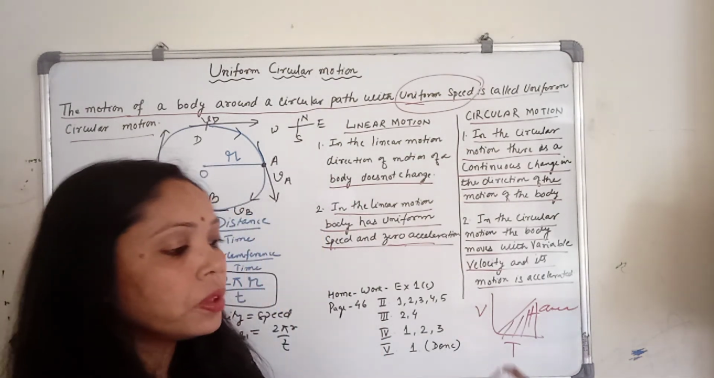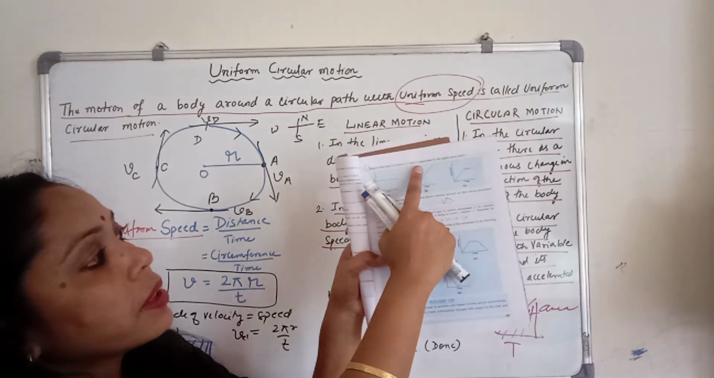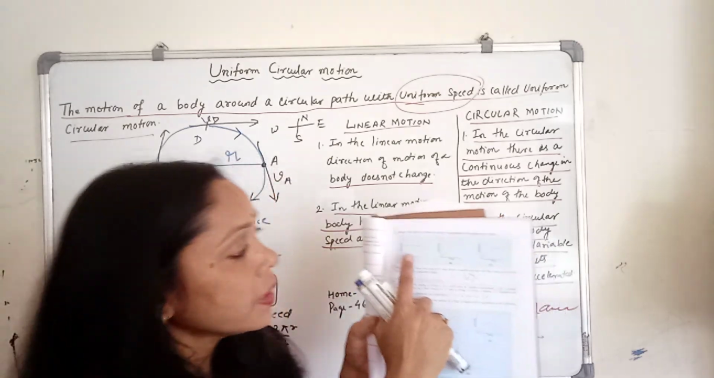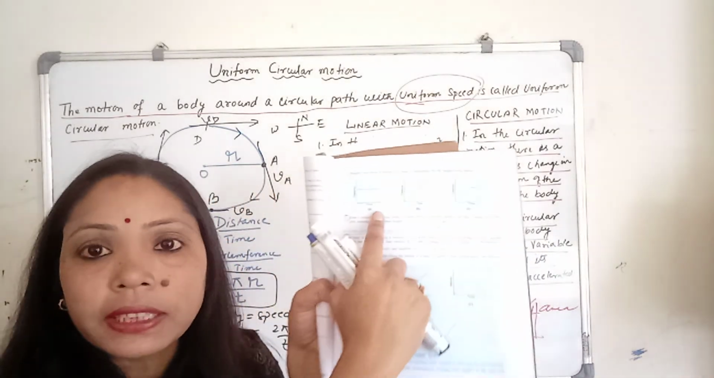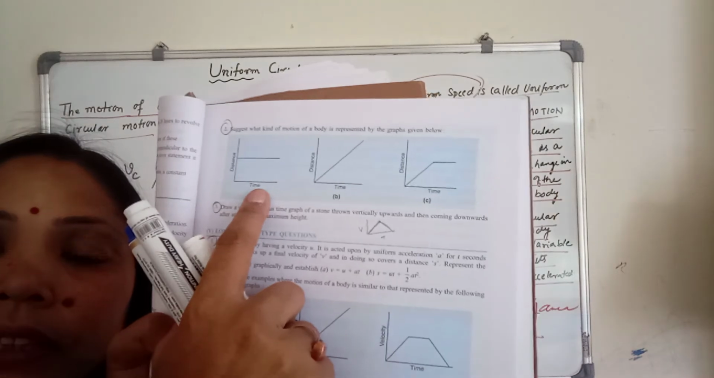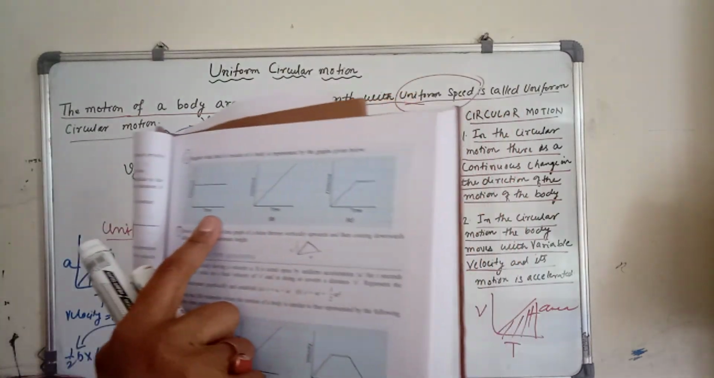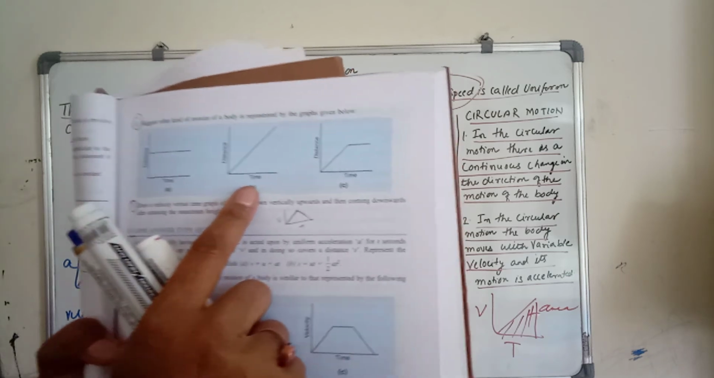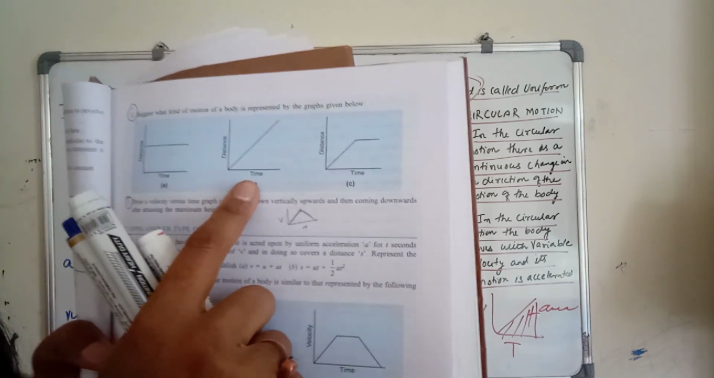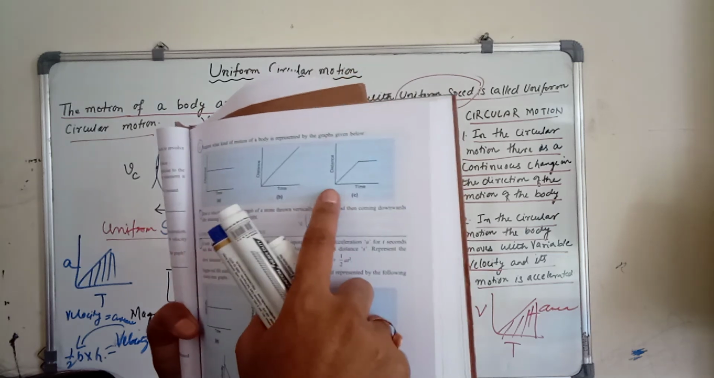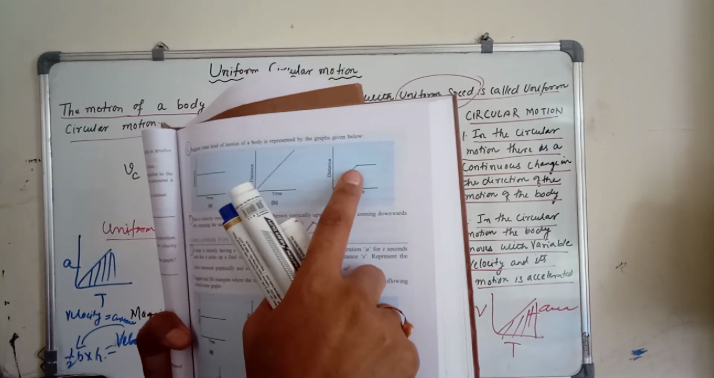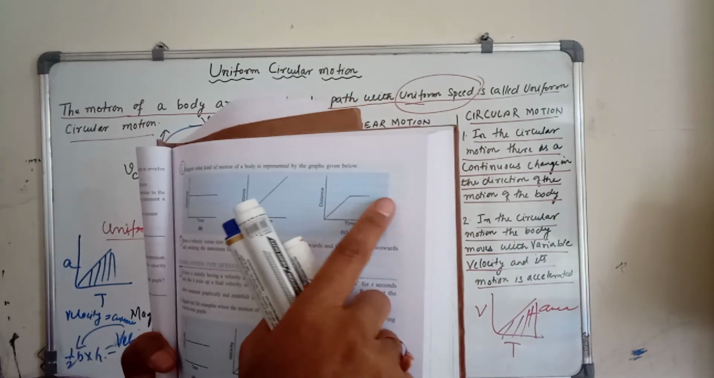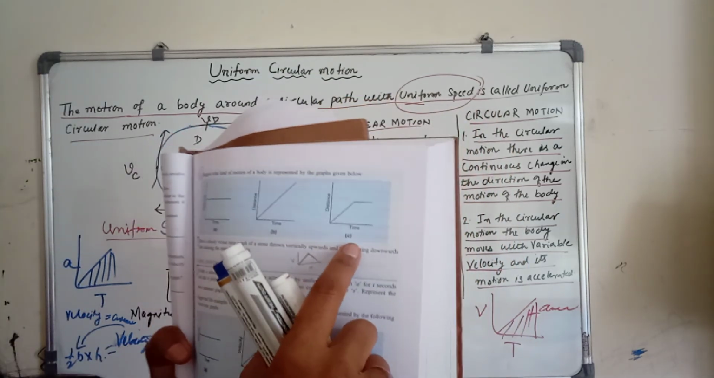Now question number 2. Suggest what kind of motion the body is represented by the graph. Number 1, it is parallel to the time axis, so the body is at rest. It is a straight line passing through the origin, so this one will be uniform motion. In this one, for distance, at first the body is moving uniformly. After that it comes to rest. Rest means the distance is not changing with respect to time.